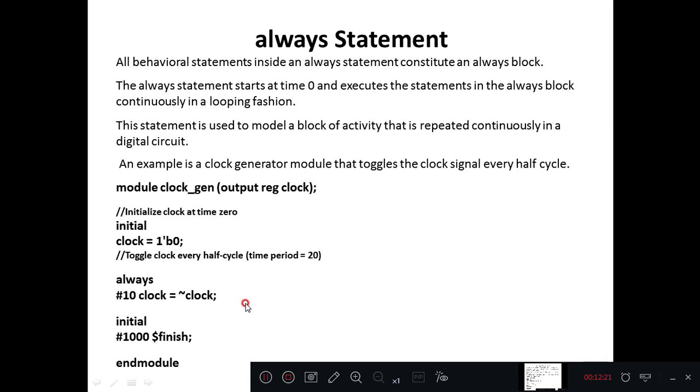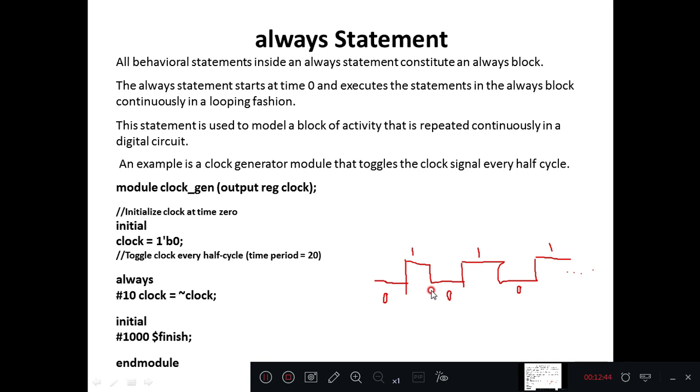This toggling will give you a clock waveform. Initially clock value is 0. When you perform not of clock, output will become 1 after 10 time units. Then not of 1 will become 0 after another 10 time units.